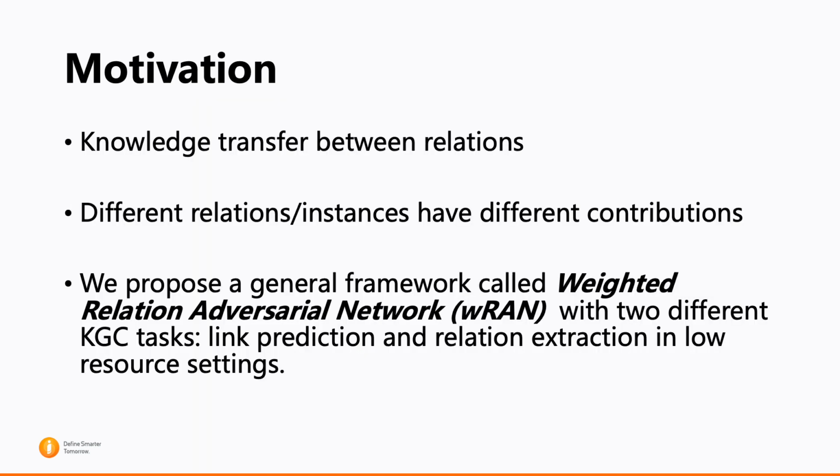We notice that learning general relation invariant features can transfer knowledge between relations, and different relations have different contributions. Motivated by this, we propose a general framework called Weighted Relation Adversarial Network with two different knowledge graph completion tasks, namely link prediction and relation extraction.